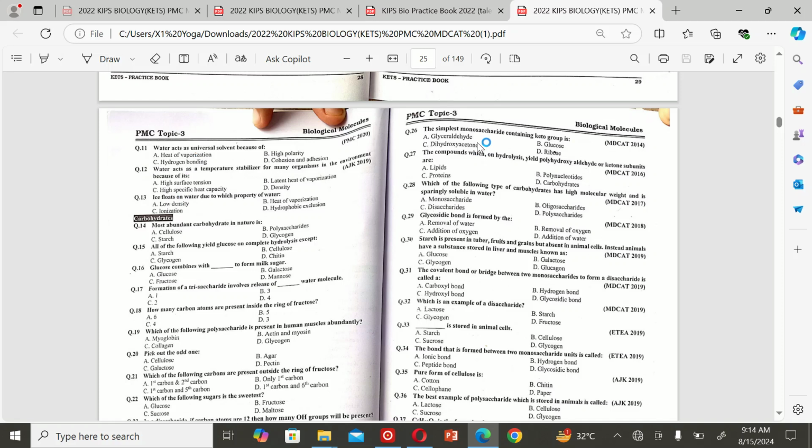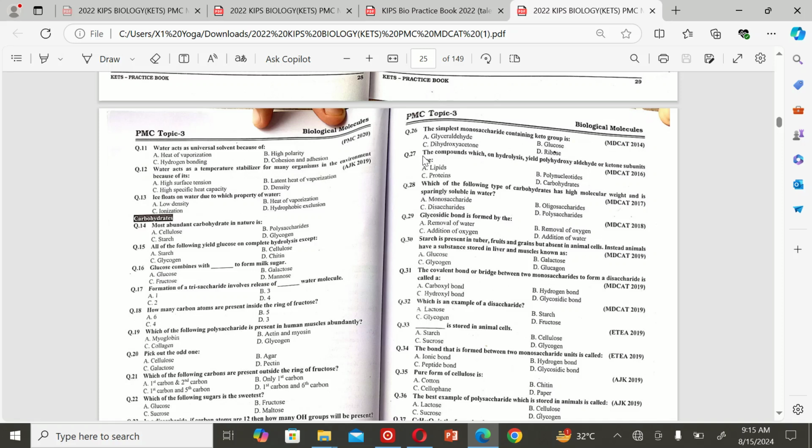The next MCQ is: the simplest monosaccharide containing a keto group is A glyceraldehyde, B glucose, C dihydroxyacetone, and D ribose. So the correct option is C.